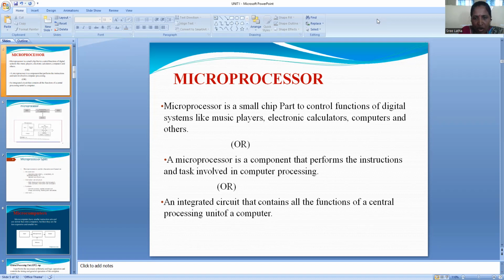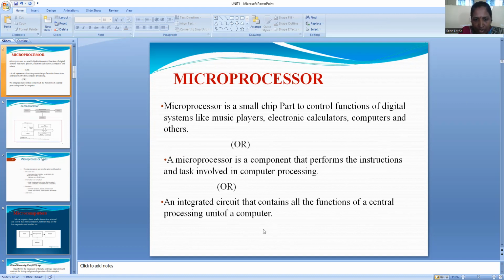A microprocessor is a component that performs the instructions and tasks involving computer processing. Whatever task is performed is based upon the instructions we give. All this is performed in the computer. This is one of the definitions, and the easiest way. Another: an integrated circuit that contains all the functions of the central processing unit of a computer. That is the definition of a microprocessor. Simply, the CPU itself we can call a processor.